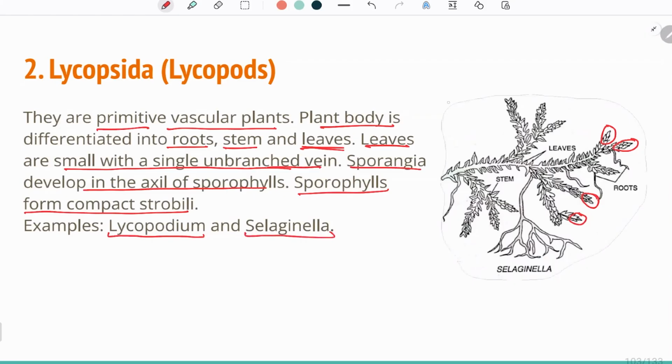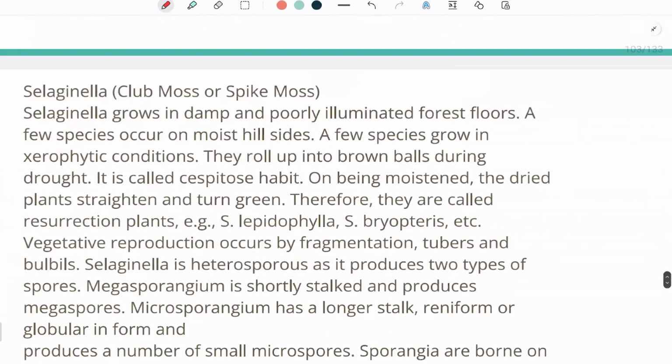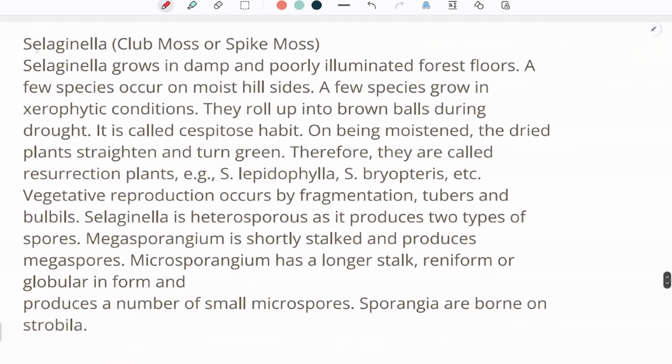So this is the figure of Selaginella. We can see that root, stem, and leaf all are present. The roots are present, stem is present, and leaves are present. Leaves are small and they are not branched. The venation in it is not branched. Selaginella. So Selaginella is called club moss or spike moss.